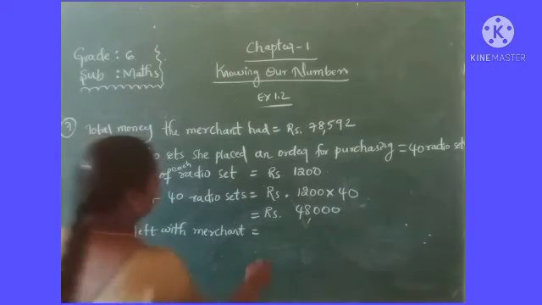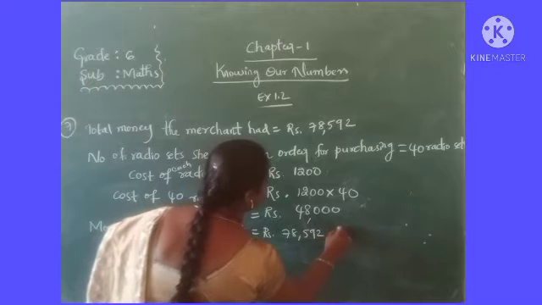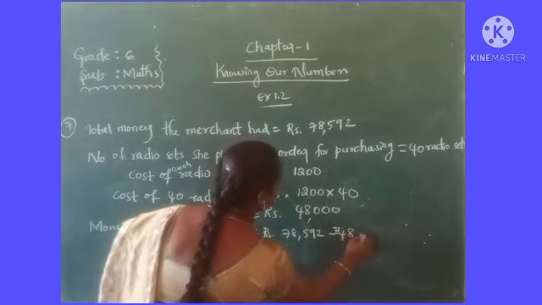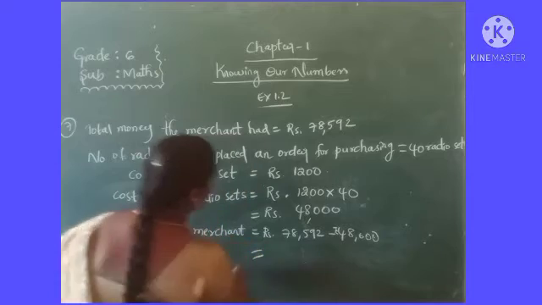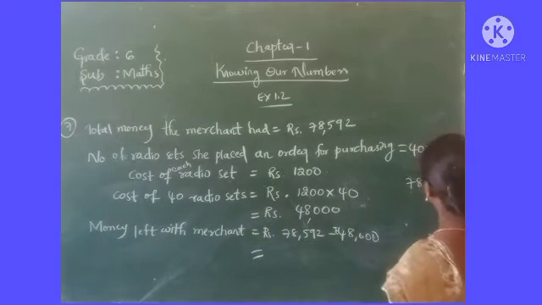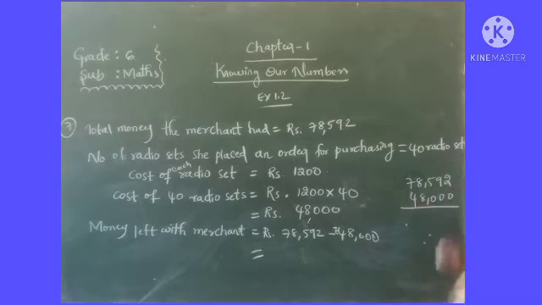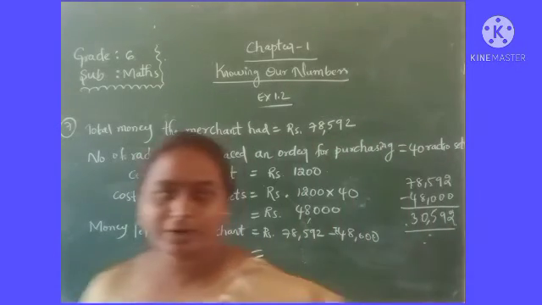Merchant means you have to subtract the purchased amount from the total amount. You do the subtraction. Now subtract 48,000 from 78,592. Subtraction. 2 minus 0, 2. 9 minus 0, 9. 5 minus 0, 5. 8 minus 8, 0. 7 minus 4, 3.